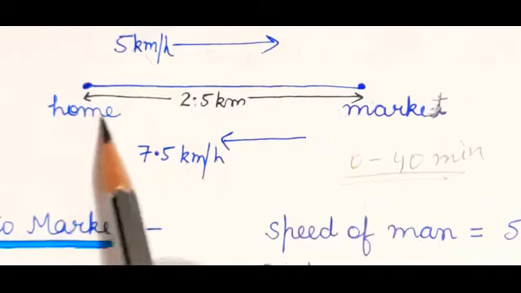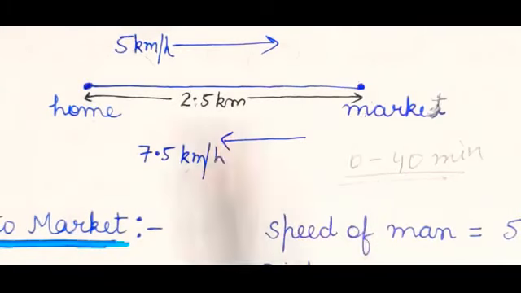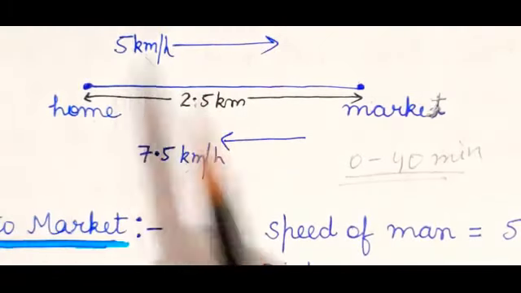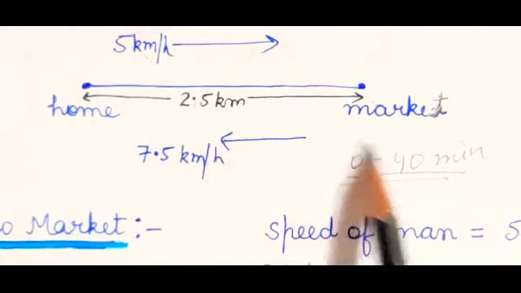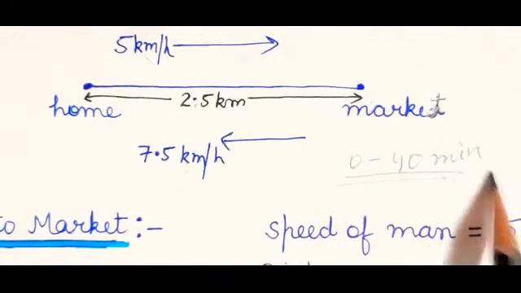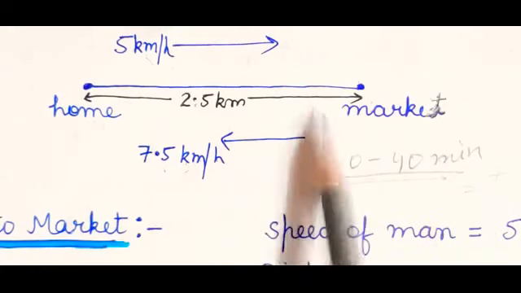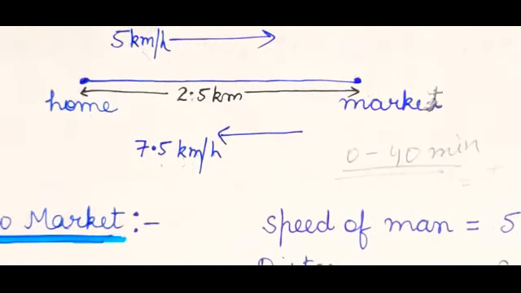So the remaining 5 minutes he took when he was moving from market to home. Right? So first of all calculate the time period of this. After the time period has been calculated, you have the time of the second one and you know the speed. So calculate the distance. Then just apply the formula of average speed.